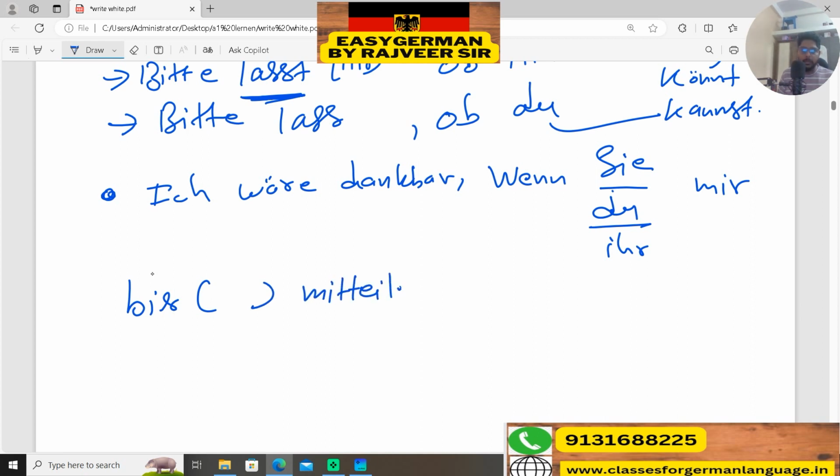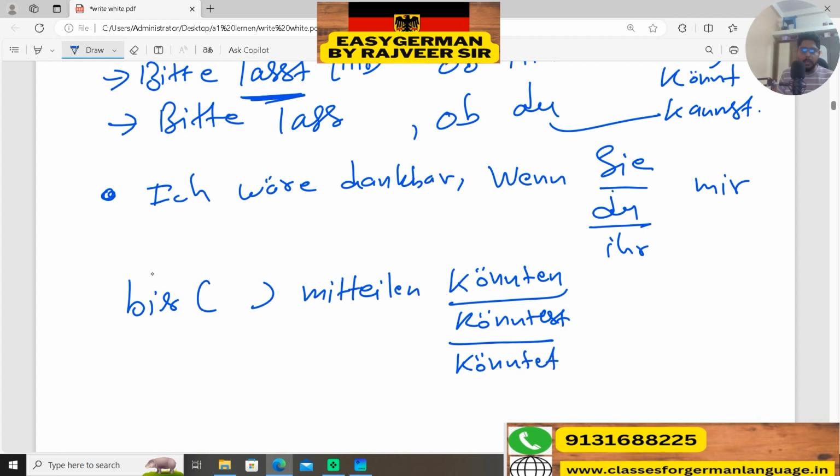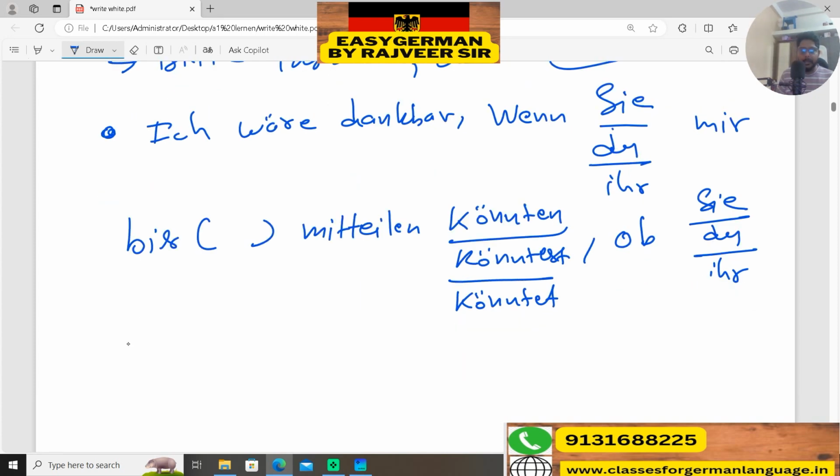If our subject is Sie, then we will use könnten, du könntest, and ihr könntet. The ob connector we will use with ob Sie, du oder ihr, because these are subjects. Ob Sie, du, ihr teilnehmen. According to Sie, können will come. If du is the subject, kannst, and if ihr, then könnt.